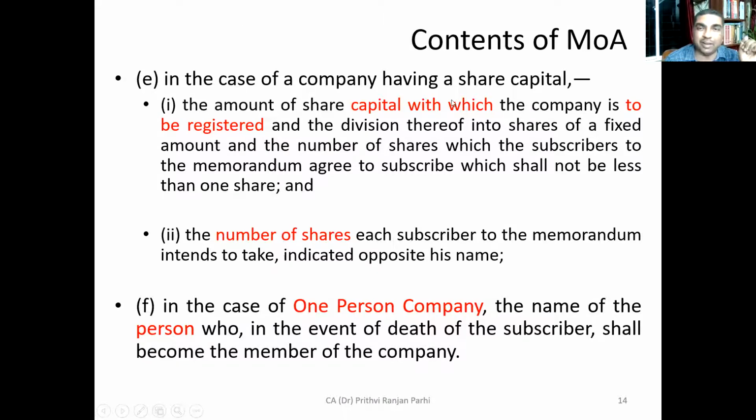In case of a company having share capital, what should the memorandum state? The amount of share capital with which the company is to be registered. If the company is to be registered with a share capital of 5 lakh, 10 lakh, 15 lakh, whatever it might be, that has to be stated. And the division thereof into shares of a fixed amount and the number of shares which the subscribers to the memorandum agree to subscribe, which shall not be less than 1 share.